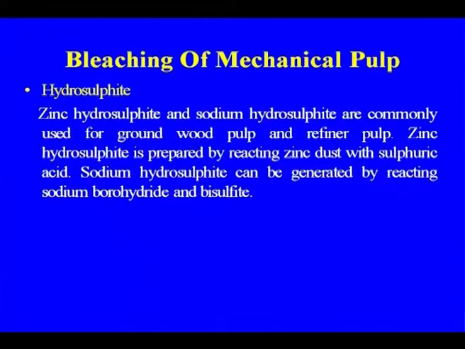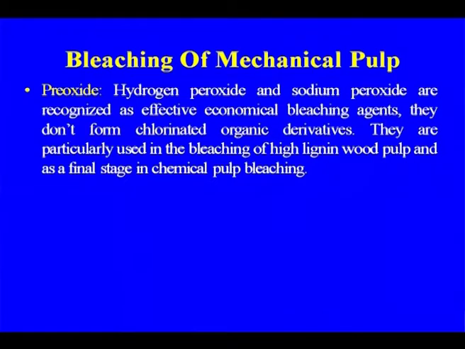In chemi-thermomechanical pulping, we have already added some slight mild treatment with sodium hydroxide or sodium sulphide. So, that is helping in the separation. This is the bleaching, as I told you, for bleaching of the mechanical pulp, we are using hydrosulphite and hydrogen peroxide. These are very commonly used in case of mechanical pulp. Although hydrogen peroxide is also being used in the kraft bleaching process.